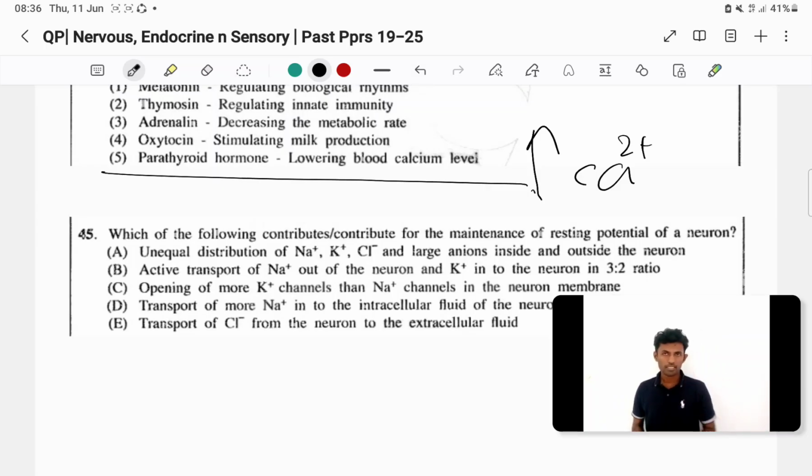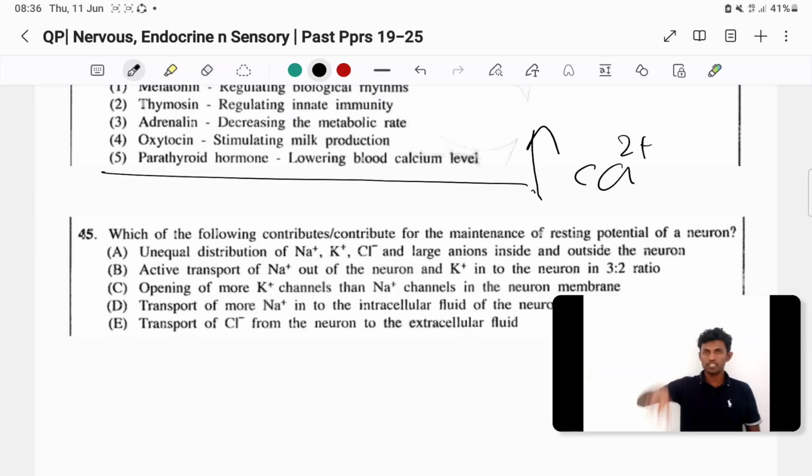One is to increase the absorption of calcium 2+ in the gut, in the small intestine. Again, it can increase the absorption of calcium 2+ from our food. The other one is selective reabsorption. Selective reabsorption occurs in the kidney tubules. So it's a selective process. If the blood needs more calcium 2+, then the hormone can increase the calcium 2+ reabsorption process. And the other one is bones, releasing calcium 2+ from bones.